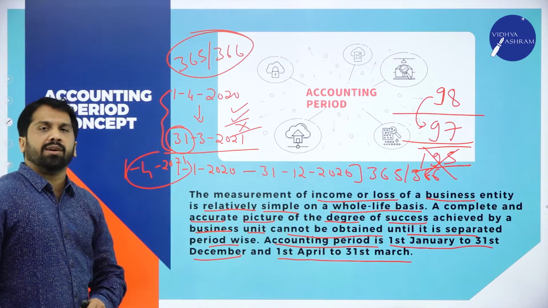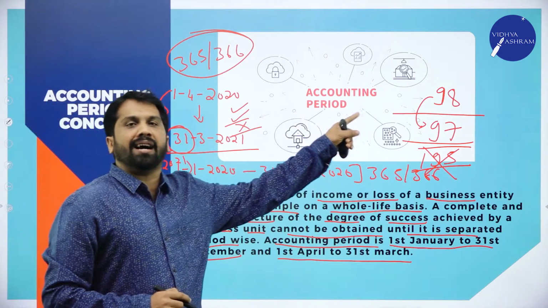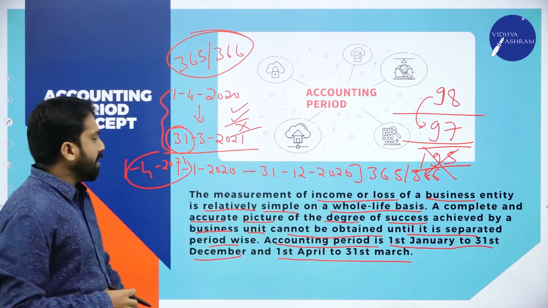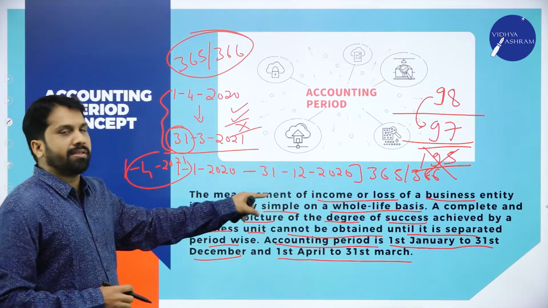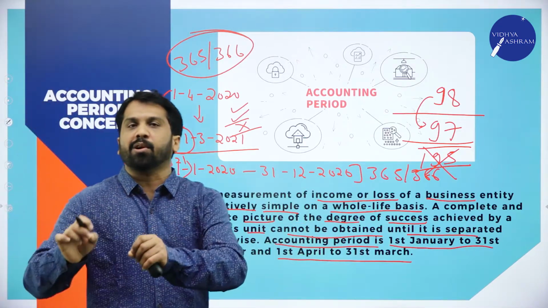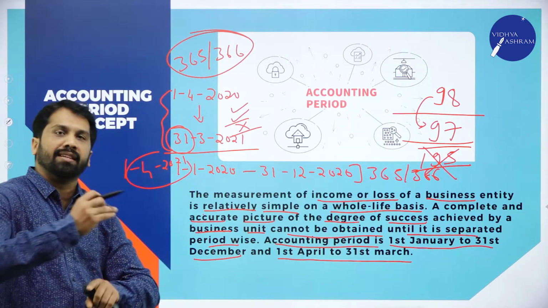Easy. You will get only 1 mark. You have to write what is meant by accounting period concept. Example: what is the example? You can write 1st April to 31st March, or 1st Jan to 31st December, is called as one accounting period. Yeah, we'll go for the next one.